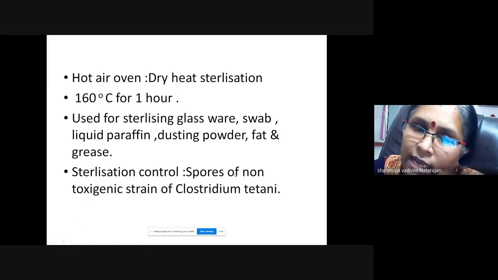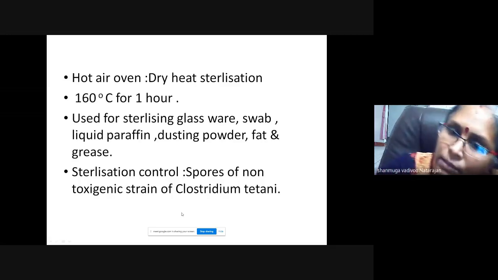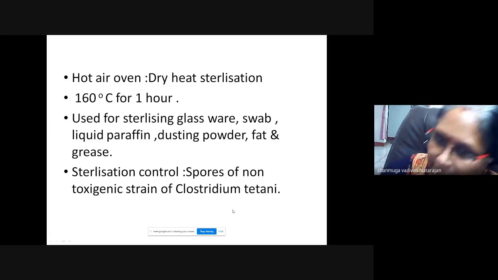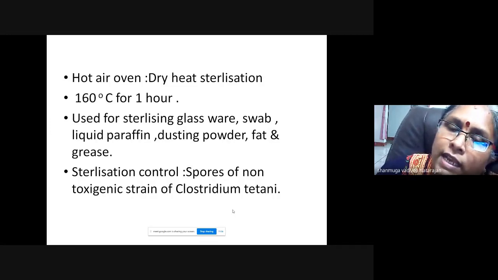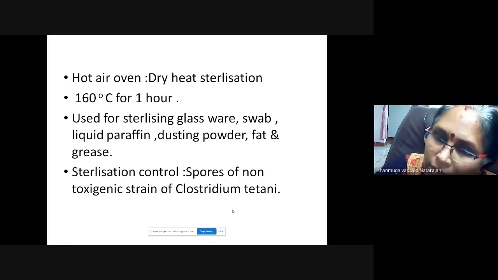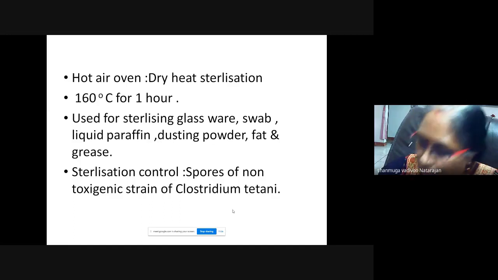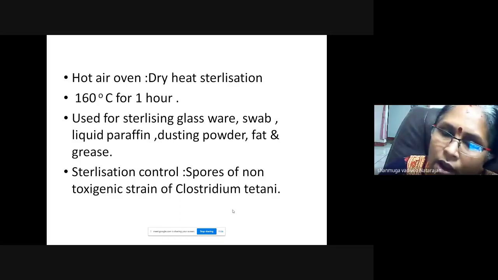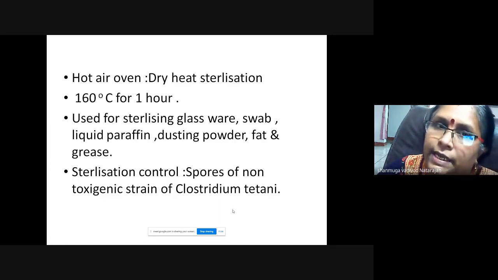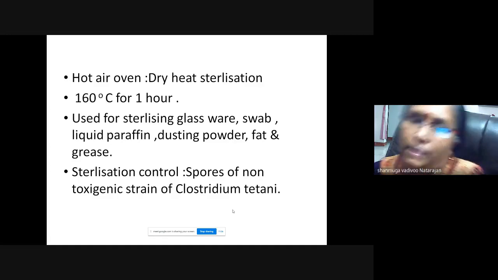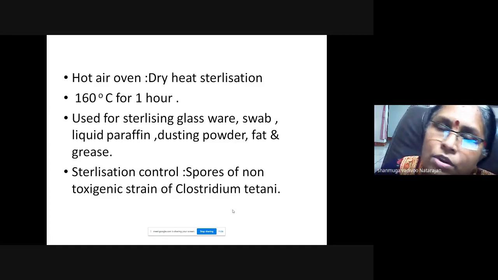And the sterilization control we use is spores of non-toxigenic strains of Clostridium tetani, the biological control we use here. For autoclave it is Bacillus thermophilus. For hot air oven it is non-toxigenic strains of Clostridium tetani. So you must remember what the biological control used is.